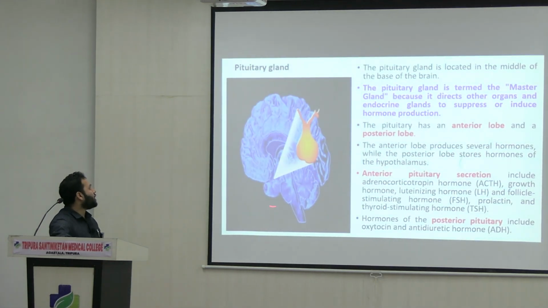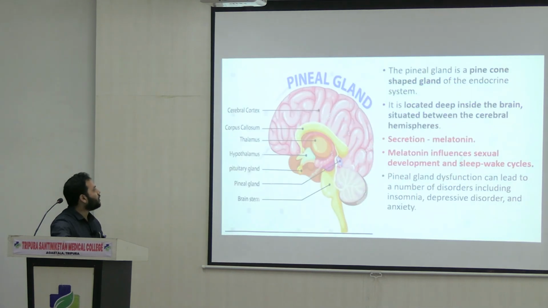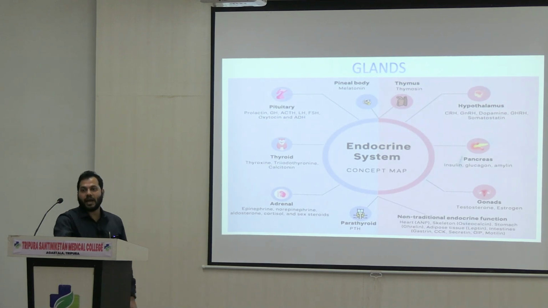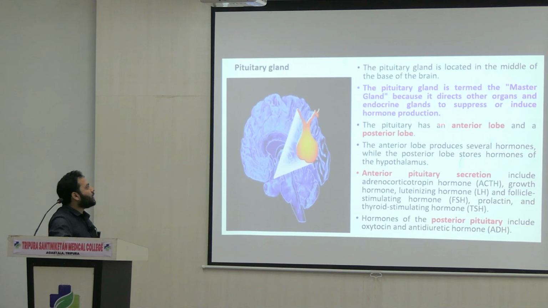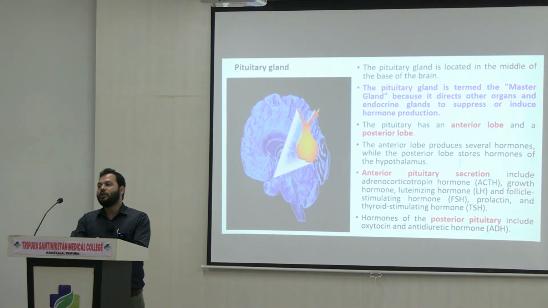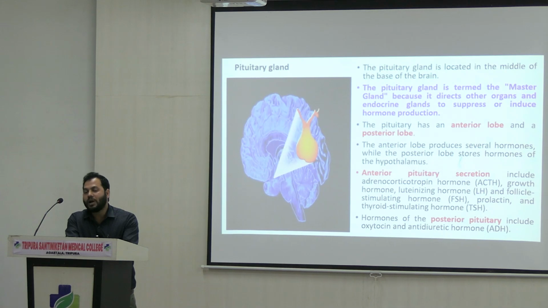See the location of the pituitary gland, right? As I already mentioned, the pituitary secretes some special hormones. So, what are those hormones? These are the pituitary hormones: prolactin, growth hormone, ACTH, LH, FSH, along with oxytocin and ADH. Now, if you see the structure of the pituitary, you will find two different lobes. One is called the anterior pituitary and the other the posterior pituitary.